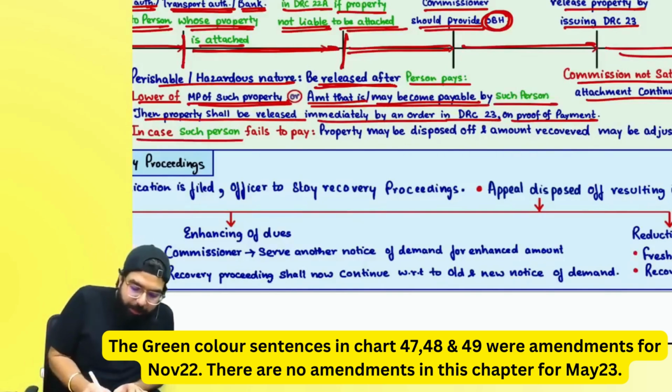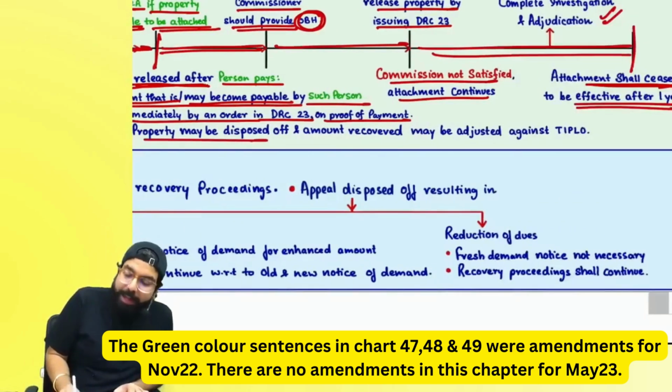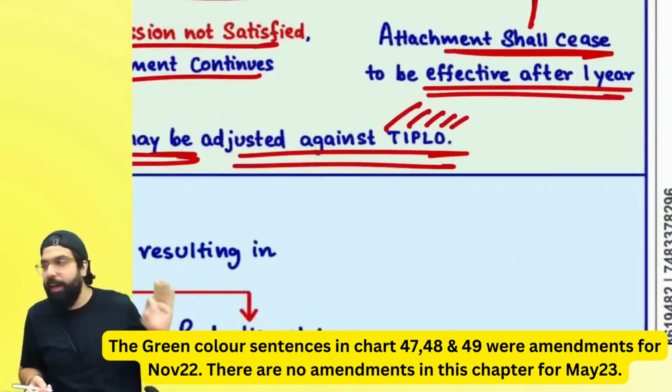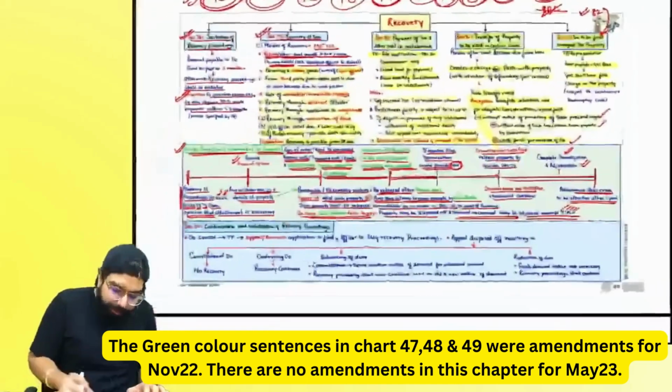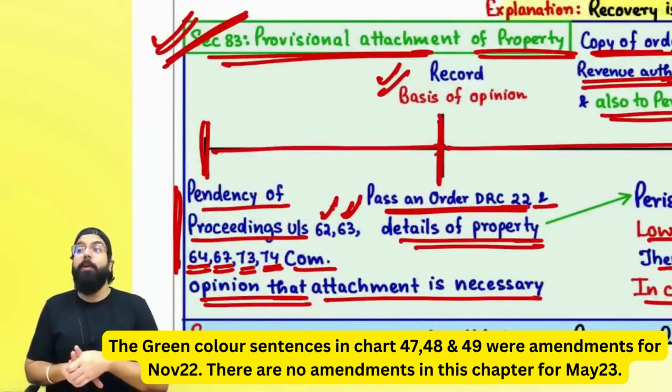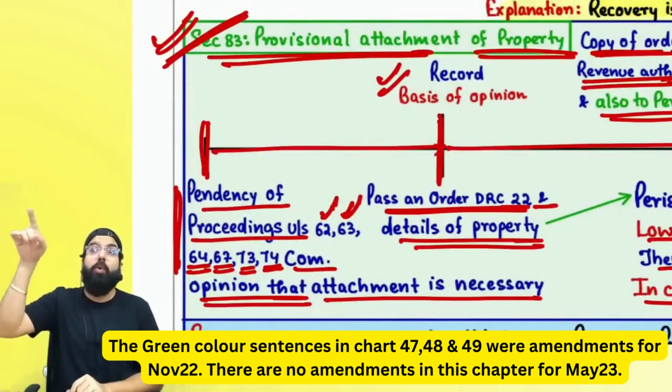But if you don't go ahead and make the payment, that property will be disposed of and amount shall be recovered, will be adjusted towards tax, interest, penalty, late fee or any other amount. Right everyone, always remember section number 83 proceedings can also be done, provisional attachment can be also done of the person under section number 122 1A.